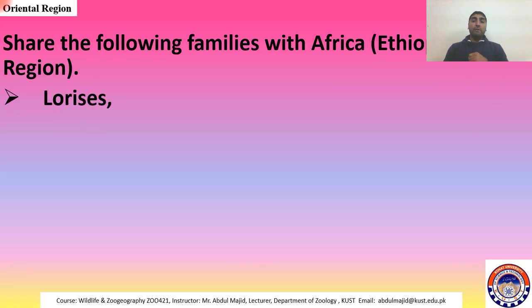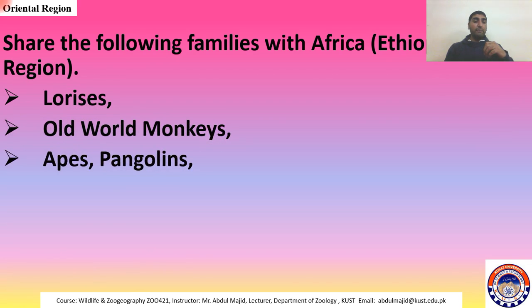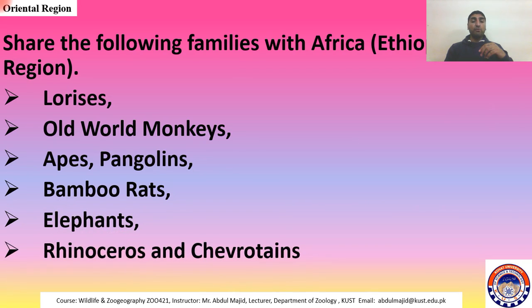It shared the following families with Africa, or the Ethiopian region: lorises, old world monkeys, apes, pangolins, bamboo rats, elephants, rhinoceros, and cheruteans. Cheruteans are like flesh eaters, carnivores, I think belonging to family Mustelidae.